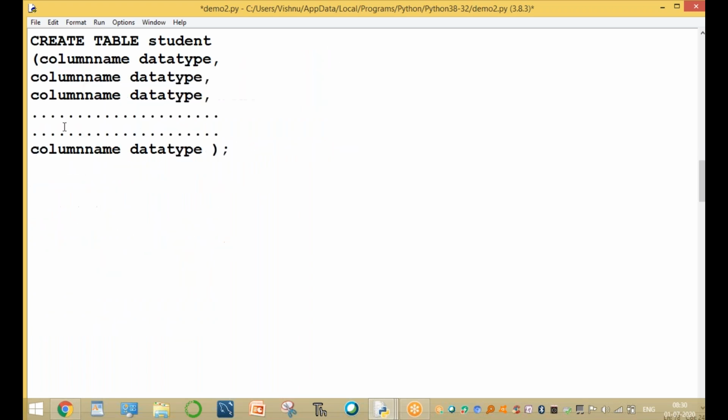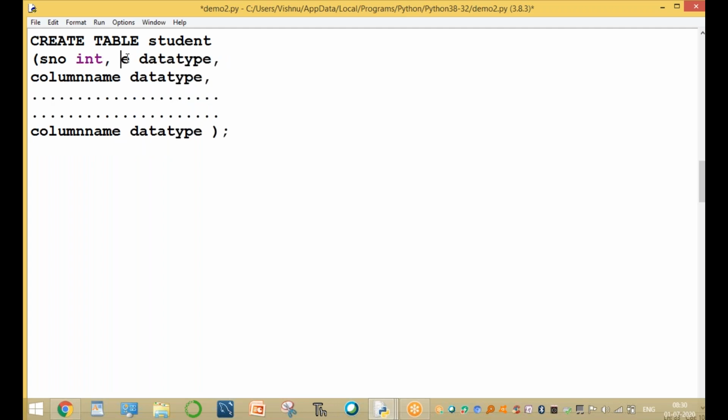So here, create table student. Column name 1 is SNO, and the data type of SNO is integer. Comma. The second column is SNAME or name, which is a text type or char type. Any type, text type, or simply you can write char of 20, no problem.